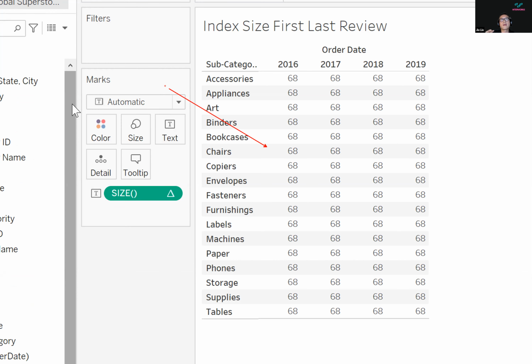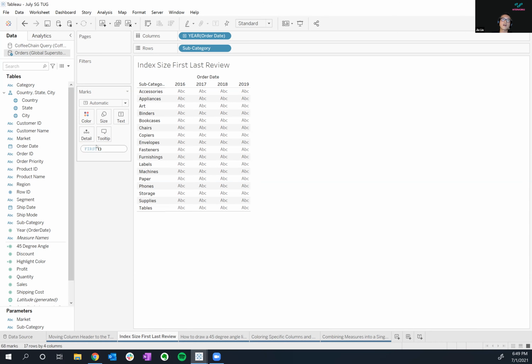So now I have my size that's also recalculating because it's a table calculation. It now tells me that there's 272 cells. So you'll see me use this in a moment, right? So index and size, both very helpful in telling you and giving you the accurate number of cells that are in here.